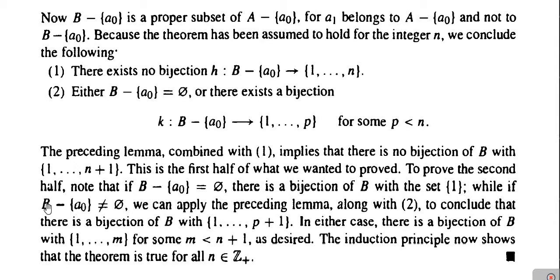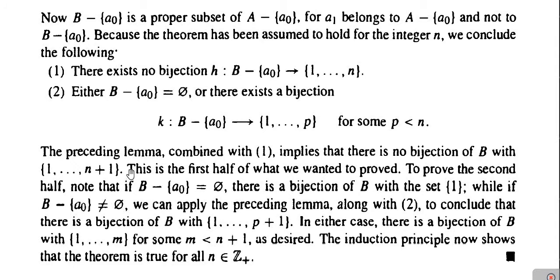And if B minus singleton A0 is not equal to phi, then we apply Lemma 6.1, the lemma which was proved some time before. Using that lemma and combining it with statement number 2, we conclude that there is a bijection of set B with the set 1, 2, 3 up to P plus 1.